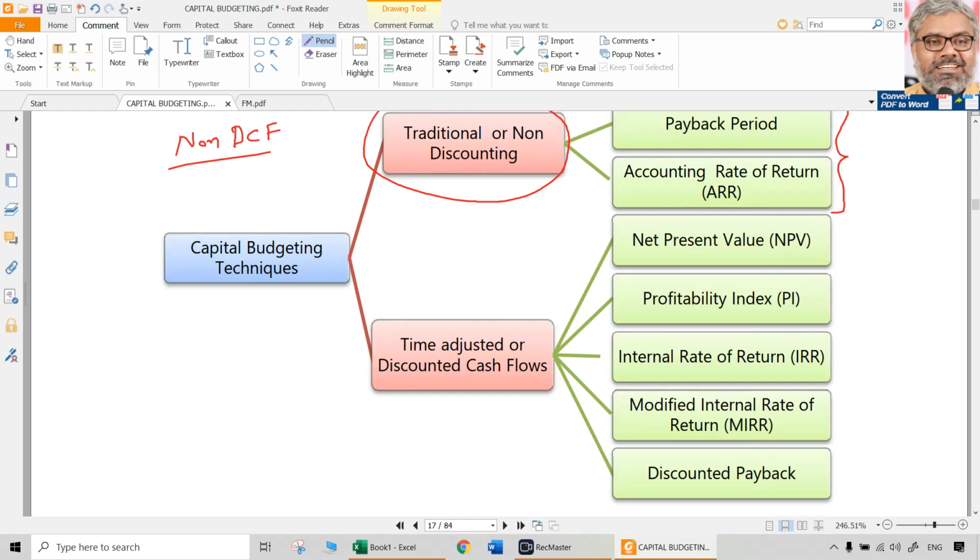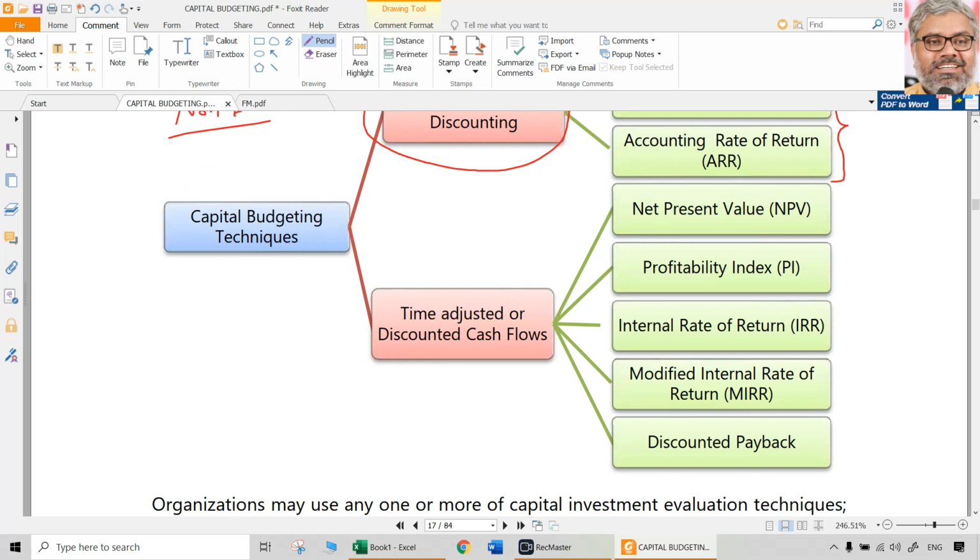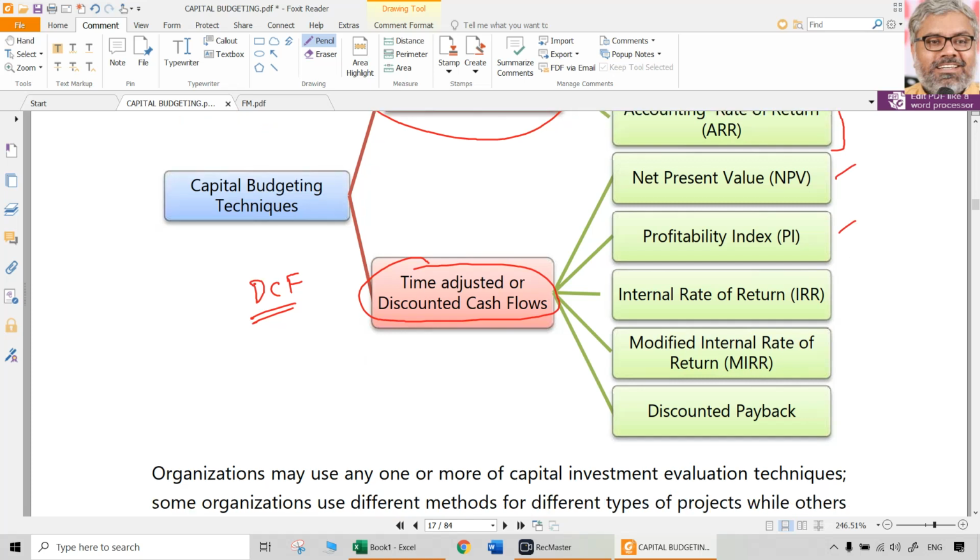But the major focus of this chapter, even from an examination point of view, will be on the time adjusted or discounted cash flow techniques. We can call them DCF techniques. These are modern, scientific techniques, because they also consider time value of money. What are these techniques? One is NPV, net present value. Profitability index is only a kind of extension of the NPV technique. IRR is a very important technique. And modified IRR is again only an extension of IRR.